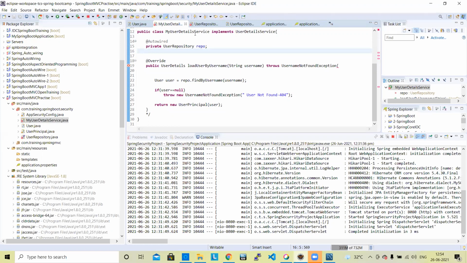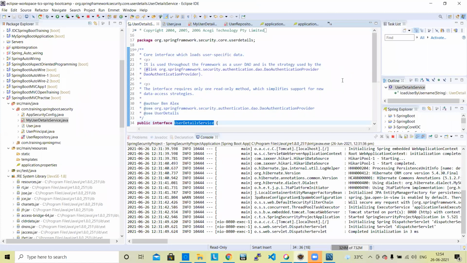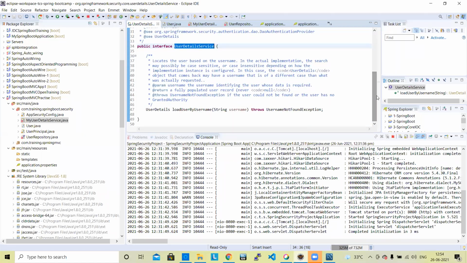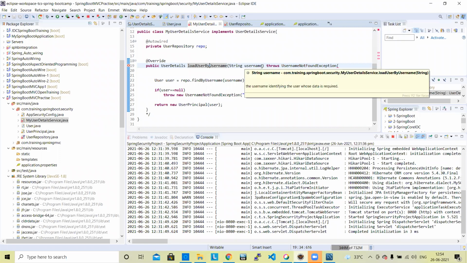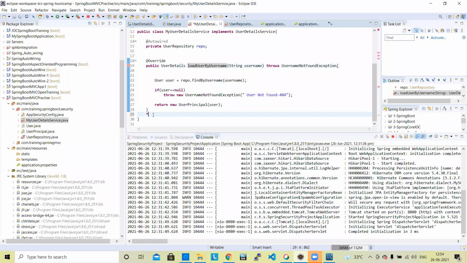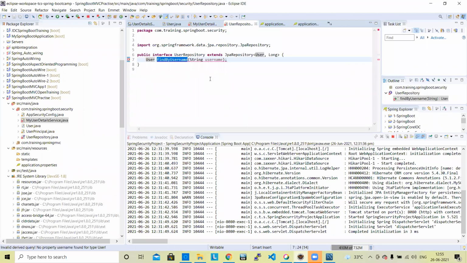Here we are in my user details. My user details implements user detail service. In user detail service, it has only one method, the method name is load user by username. So it is implemented here in load user by username, taking a string. It is overriding, and we are writing this code. And here user dot find username. Okay, find user by username.